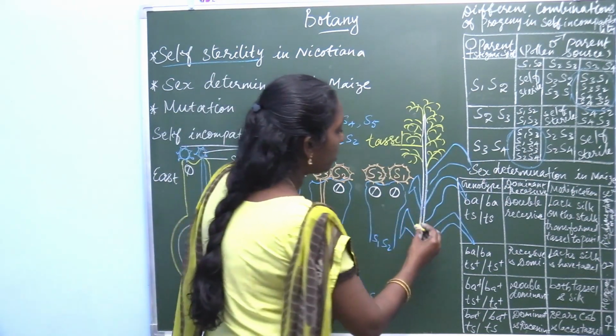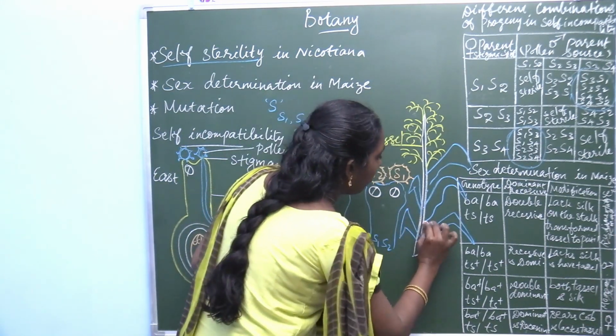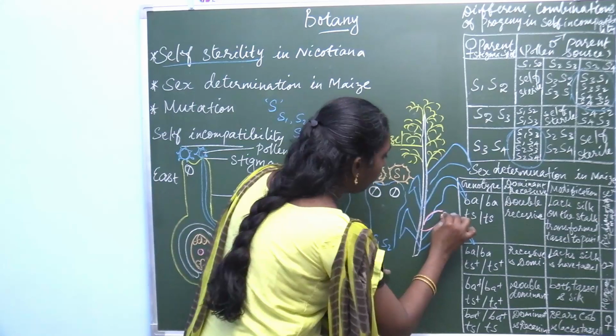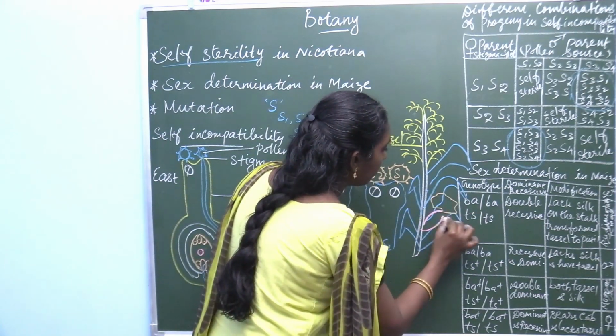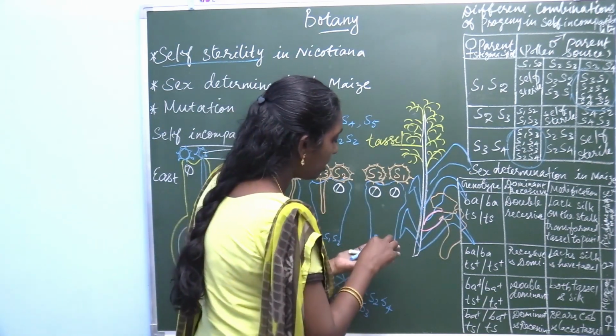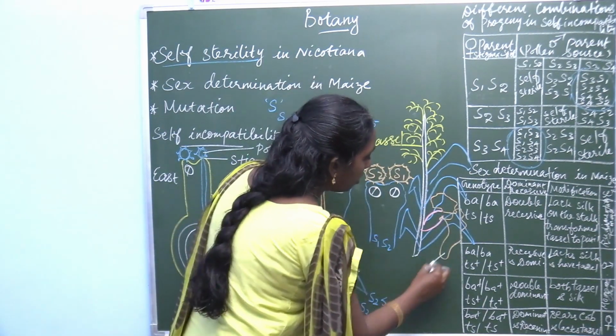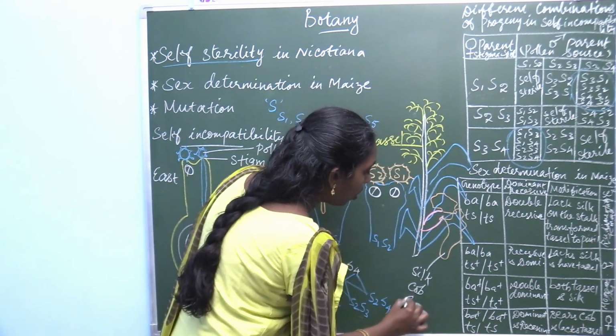Here it produces the female inflorescence, silk. This female inflorescence is named as silk or cob or ear.